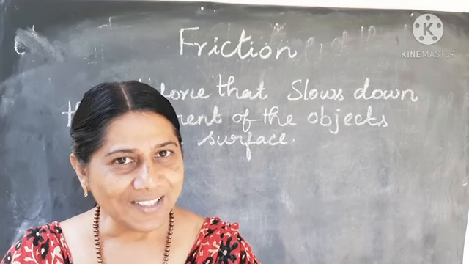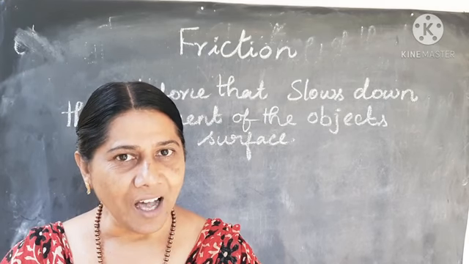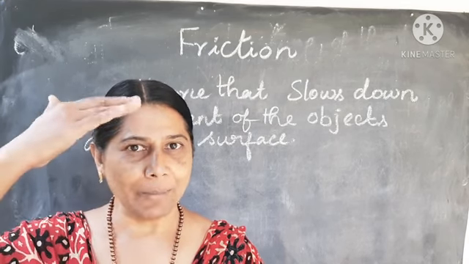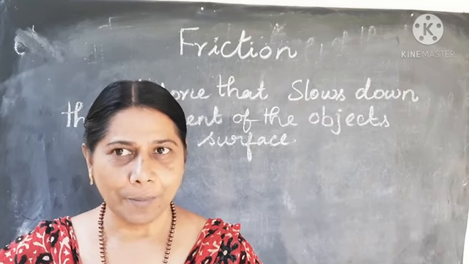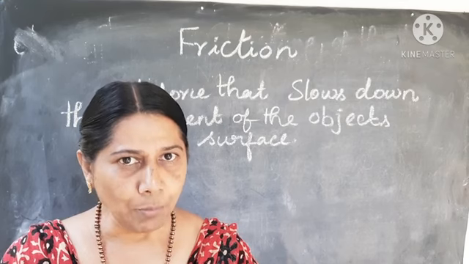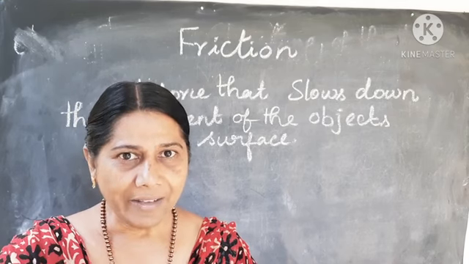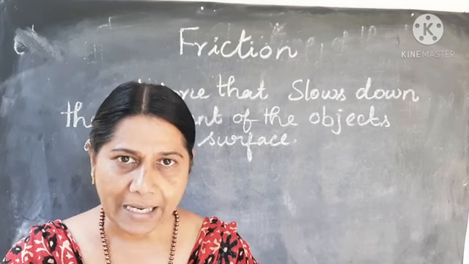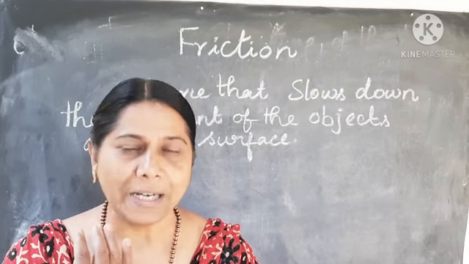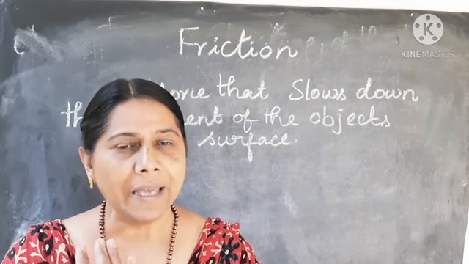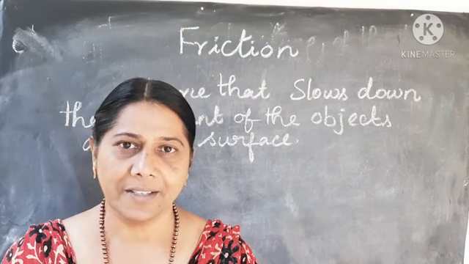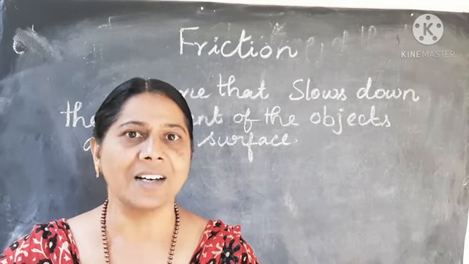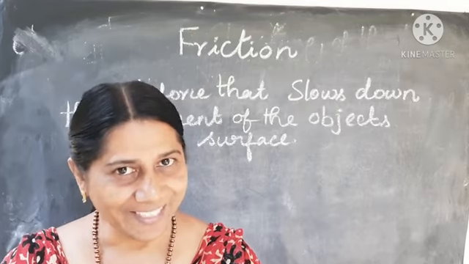And also, have you seen the shape of the car? Why? What is the reason here also? When the vehicle is in movement, air will apply a certain amount of force against its movement, so the shape of the vehicle is designed in such a way as to reduce that hindrance.